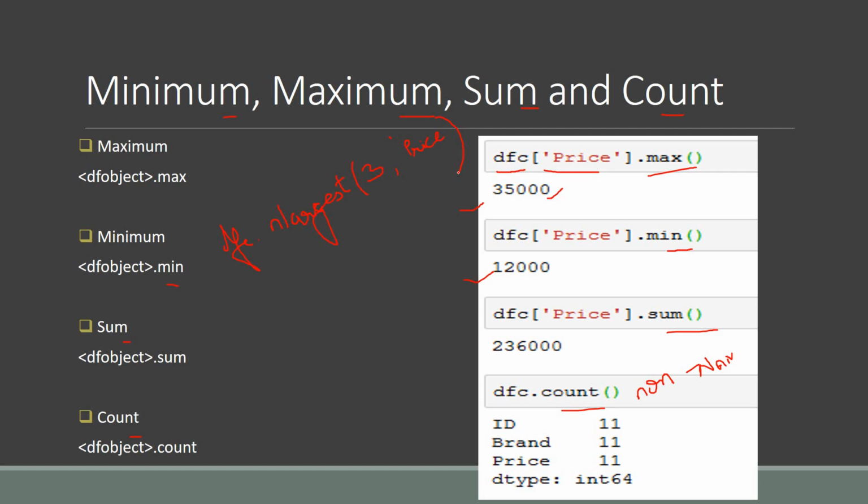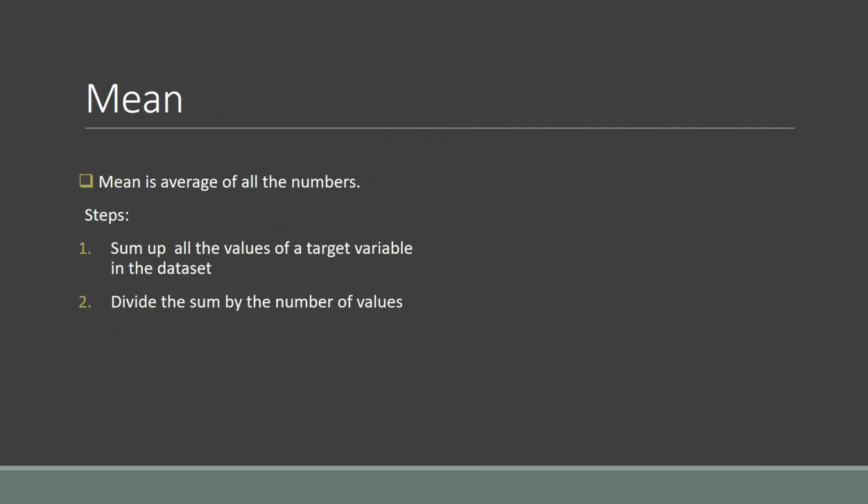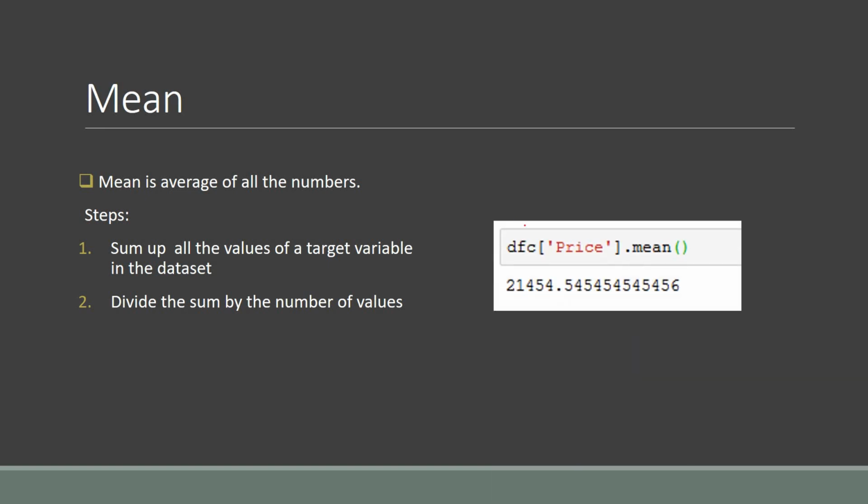Now coming to the next one, we have mean. As you all know, mean is the average of all numbers. In maths, when calculating the mean, we sum up the values of the target variable and then divide the sum by the number of values. But in Python pandas, we directly have a function named mean. You first write your data frame object name, then the column name of which you want to find the mean, and then you can directly use the mean function. So here you have the output.